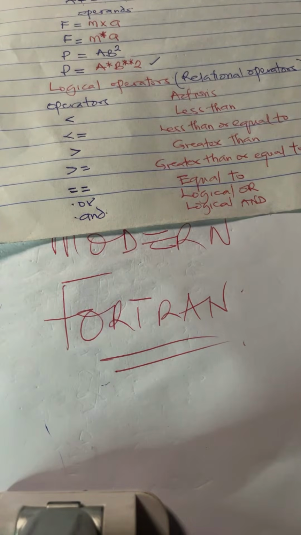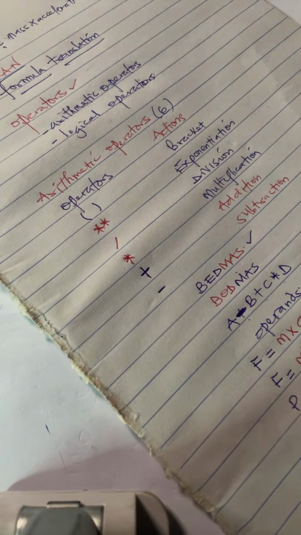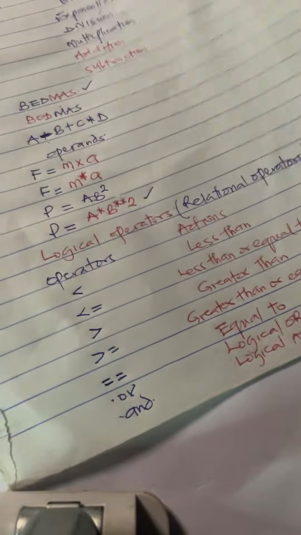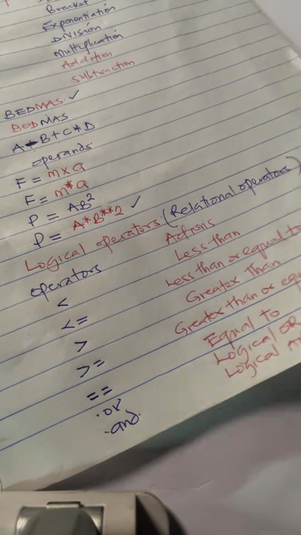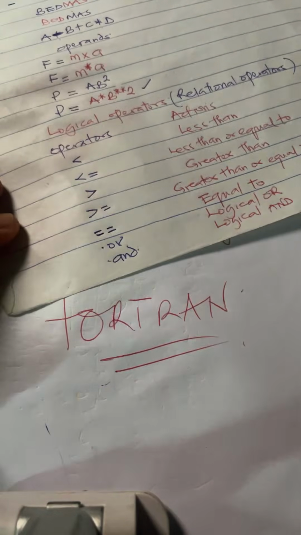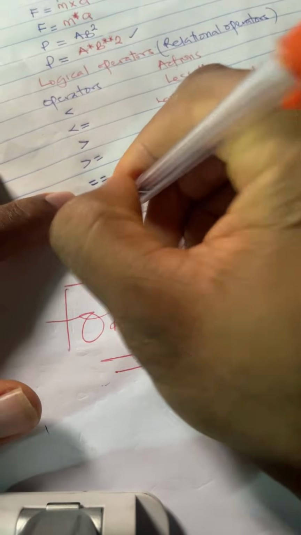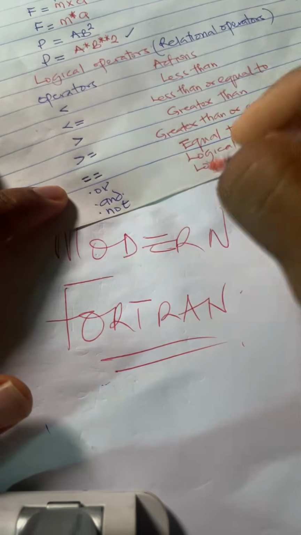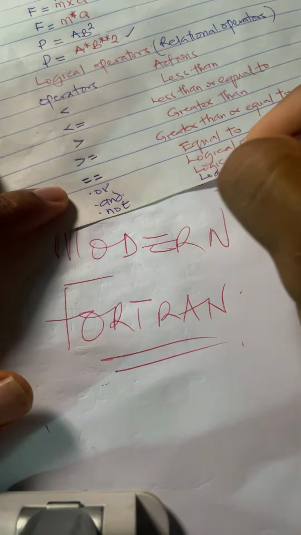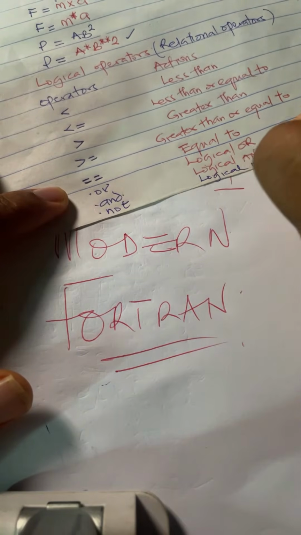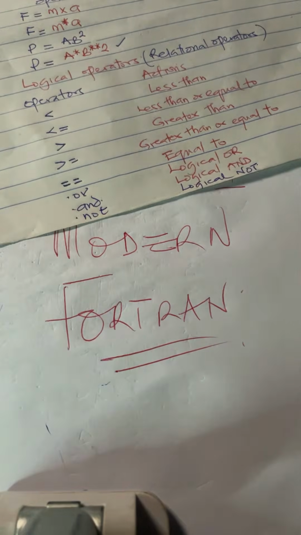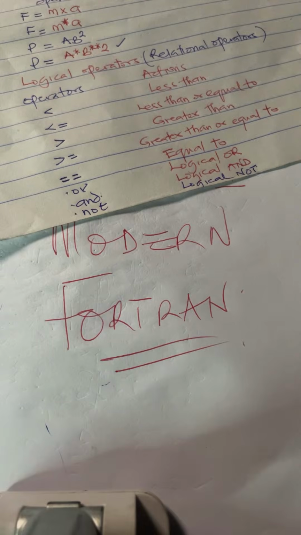Logical operators are actually more than arithmetic operators, but like I said, the arithmetic operators are the ones commonly used in Fortran. Let me also add dot not, which is called logical not.